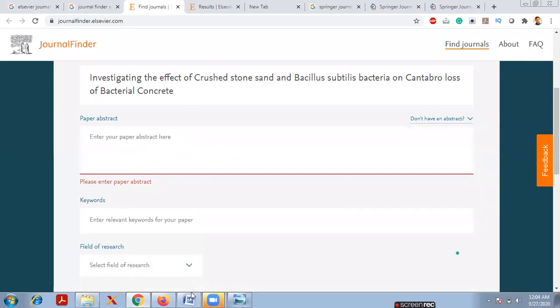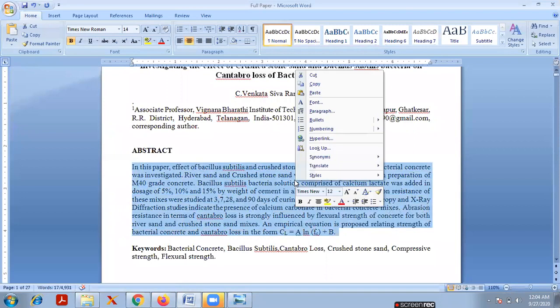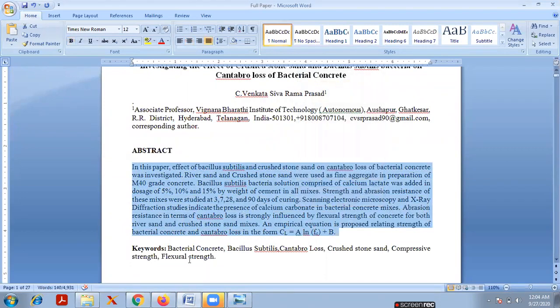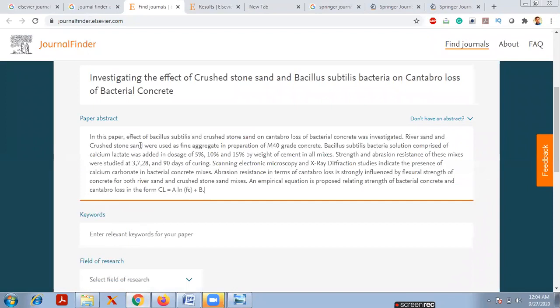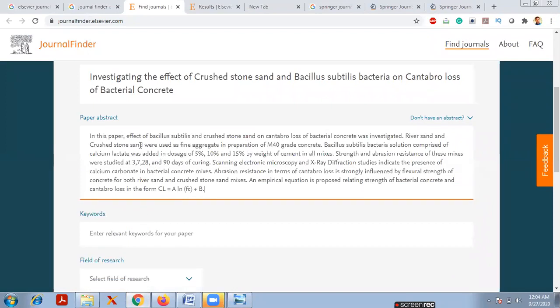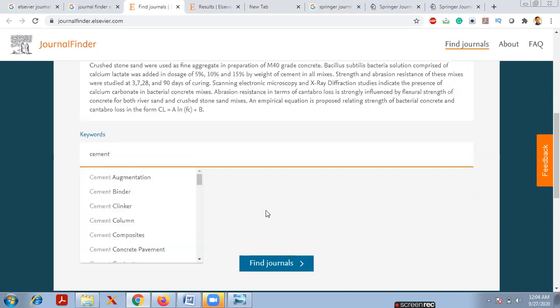Now I have an abstract here. Simply I will copy the abstract of my paper and enter it here. Now I have pasted the abstract of my paper. Now coming to the keywords. Suppose I am from the civil engineering department, so the research is cement. And it will show you already existing keywords.